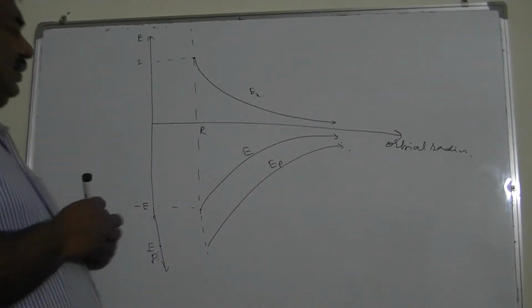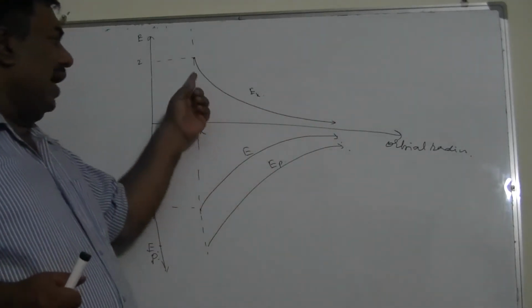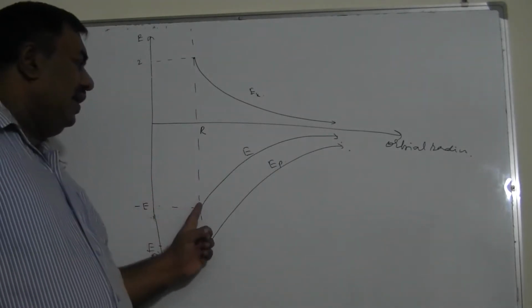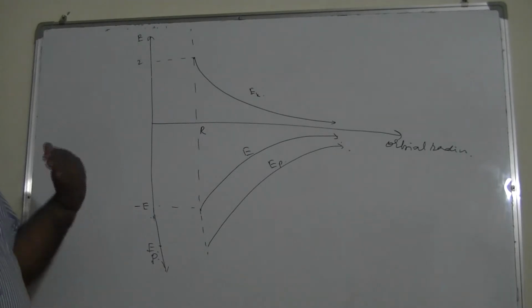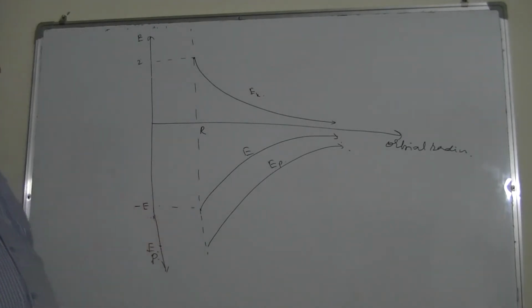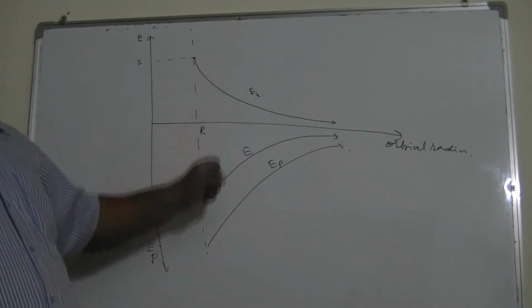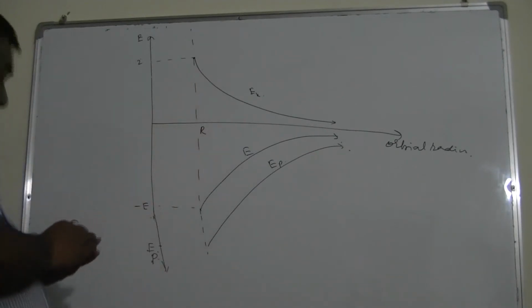Sometimes examiners ask what happens if the orbital radius increases. The kinetic energy decreases. What happens to the total energy? Although the total energy magnitude is decreasing, it actually increases because total energy is negative. Similar is the case with the potential energy. But at all times, the sum of potential energy and kinetic energy must be equal to the total energy.